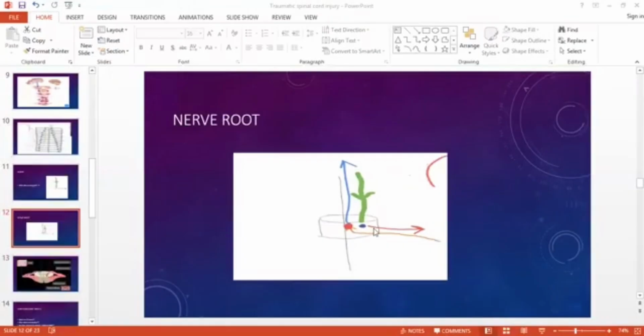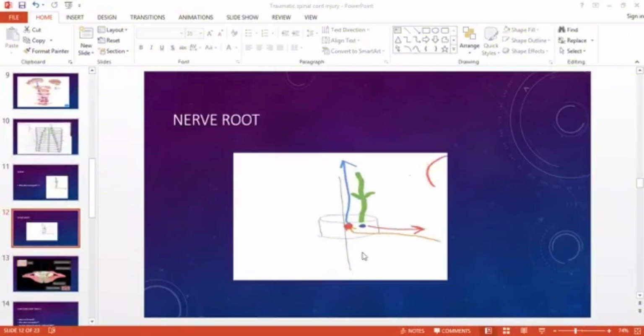The motor nerve is coming from the anterior horn cells going towards the periphery, and from the periphery, you can see this orange line, the sensory nerve is coming, carrying signals towards the dorsal horn cells, and these signals are transmitted upward through the ascending tract of the spinal cord. So after the anterior horn cell starts the nerve root. You will not name it nerve or anything.